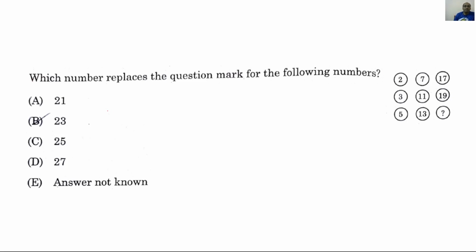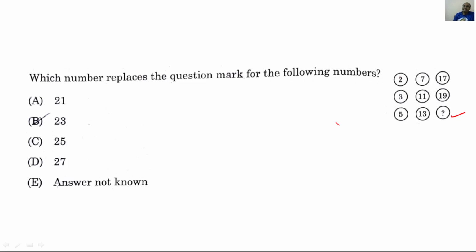Now next question. Which number replaces the question mark for the following numbers? Here the question mark is there and we need to replace it with these answer options. Let us first have a glance at the question part.